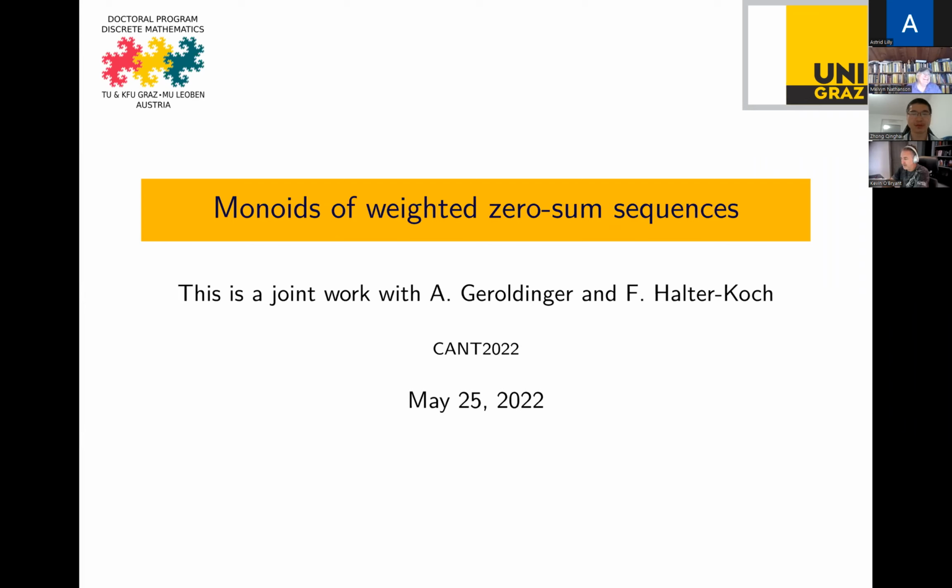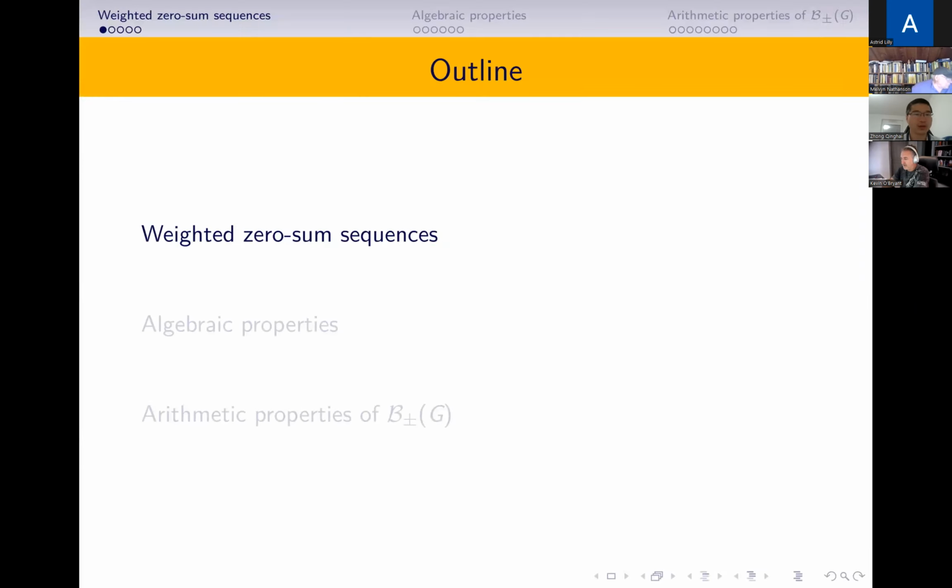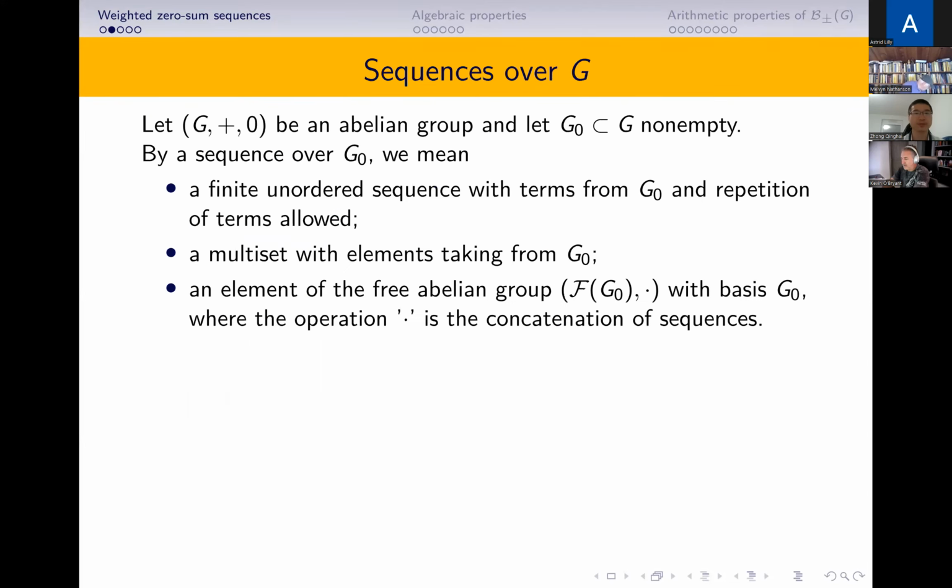Thank you. Today I'll talk about monoids of weighted zero-sum sequences. This is joint work with Goldinger and Davenport. The talk will be divided into three parts. First, we will give the definitions of weighted zero-sum sequences. Then we'll talk about the algebraic and arithmetic properties of the monoid of weighted zero-sum sequences.